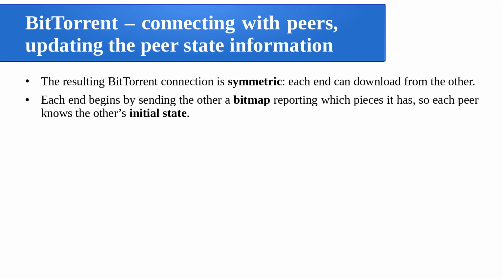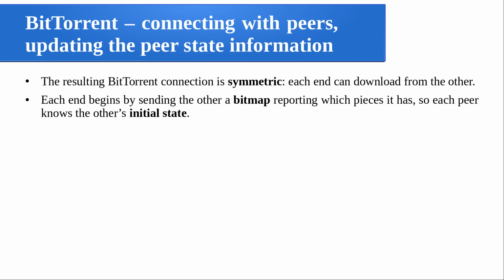So the total file you are dividing into different pieces, and for each piece I am assigning a binary bit. If this particular peer contains, say, piece 1, that bit will be 1. If it does not contain piece 1, the bit will be 0. So like that, for however many pieces are available with me for a given file, I can generate a bitmap. Hope it is clear. A binary map, a bitmap, and by looking at the bitmap, others can understand which pieces are available on that particular peer.